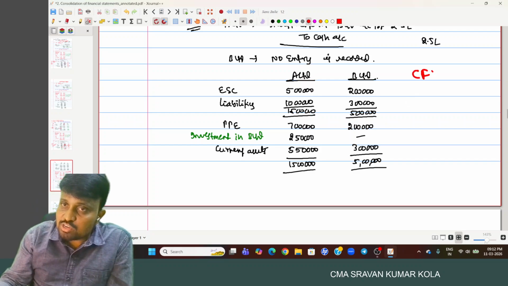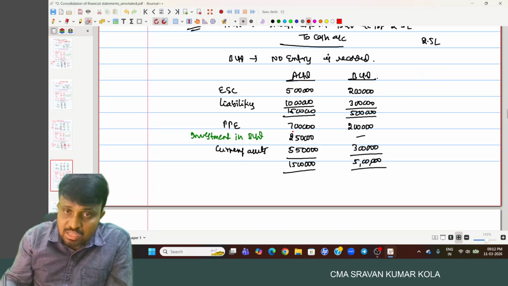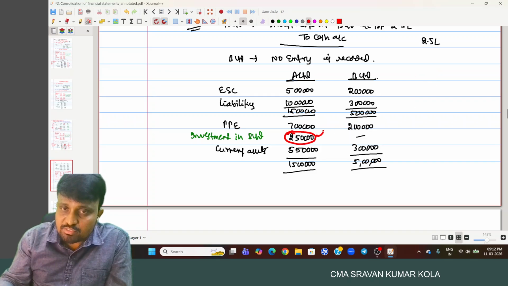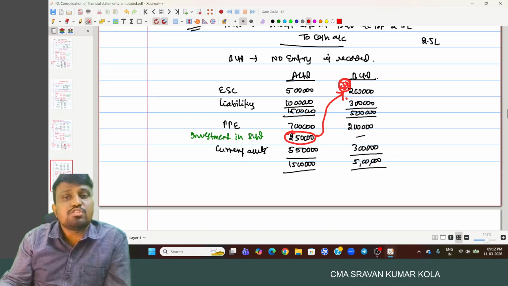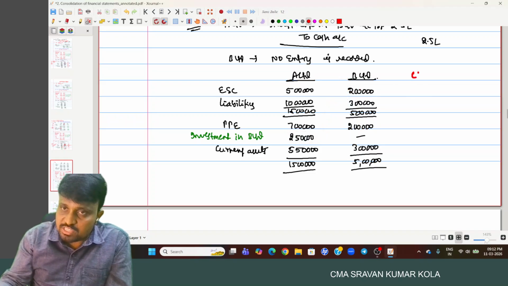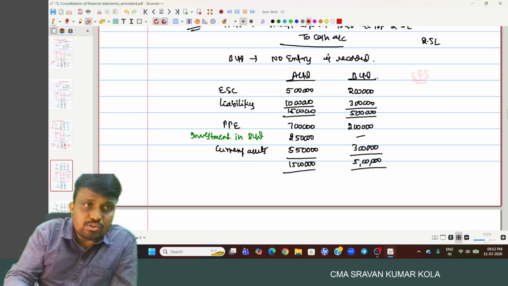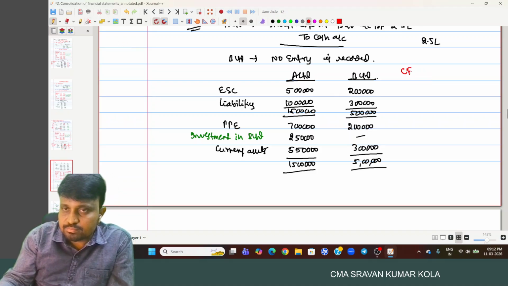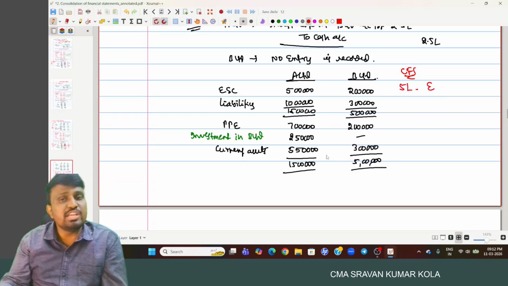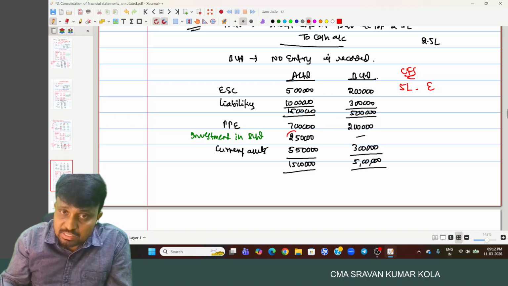Then coming to the consolidated financial statements, what do we record? Out of the 2,50,000, 1,60,000 is cancelled with the equity shares of B Limited. First, in the consolidated financial statements, we record only the holding company's equity.